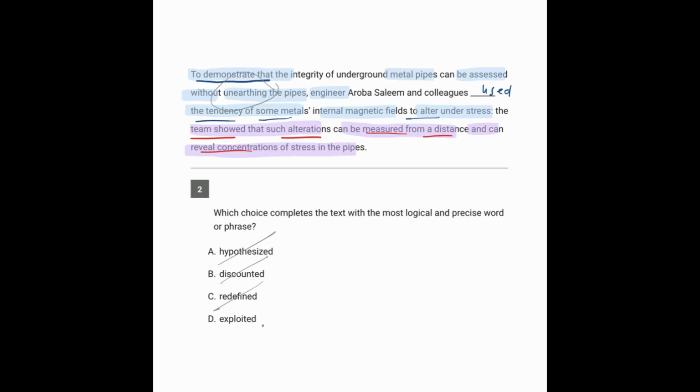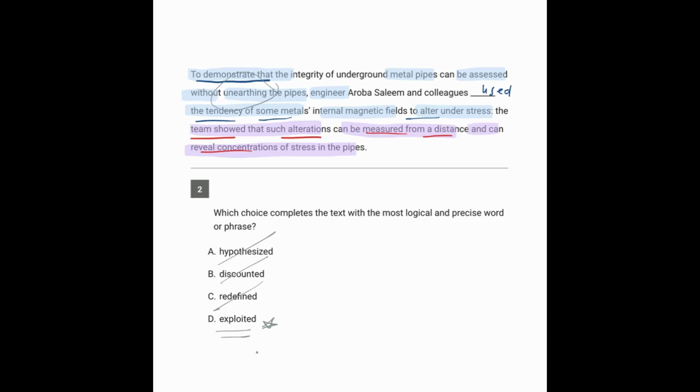And exploited is really interesting because it actually does work. You can exploit some ability or some supply that you had saved up somewhere in order to accomplish some goal at some point. But what's interesting about this is that there are a handful of words that in today's society have a negative connotation. So the ultimate word like that is consequence. So your parents might say, if you do this, there would be consequences. But in a dictionary sense, a consequence is not necessarily a bad thing.